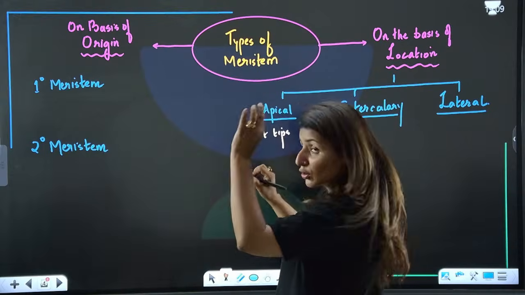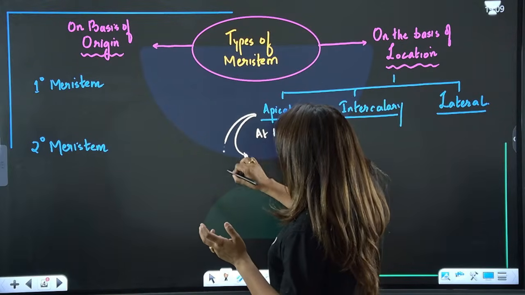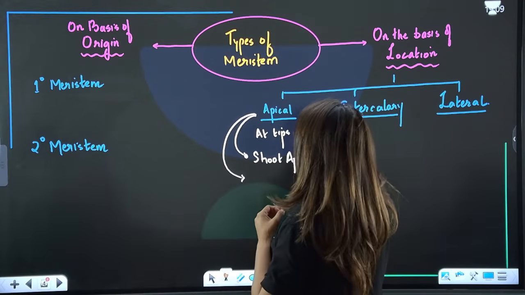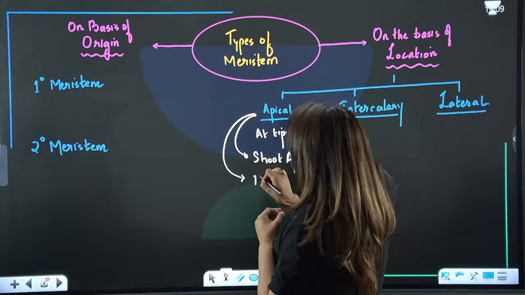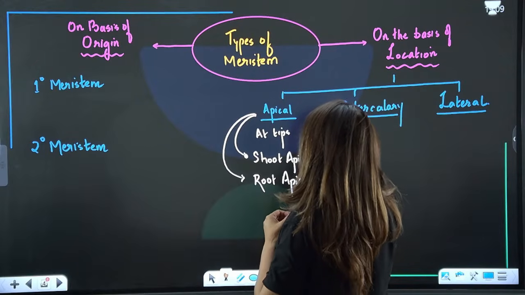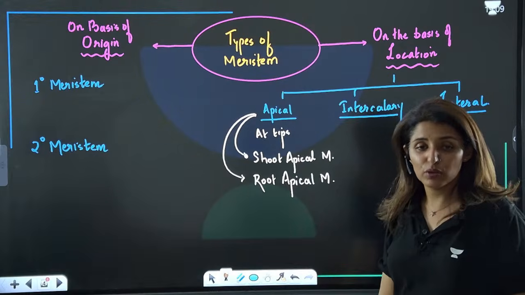So we have two tips, shoot tip and root tip, and eventually we have two types, shoot apical meristem and root apical meristem. Is that clear?